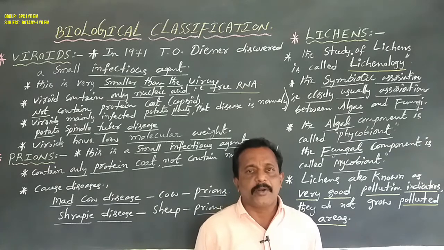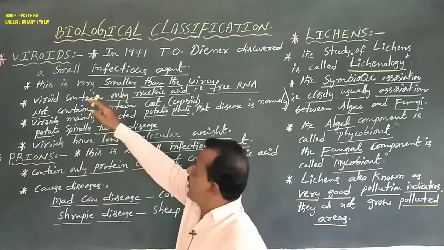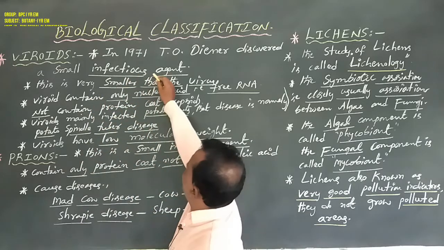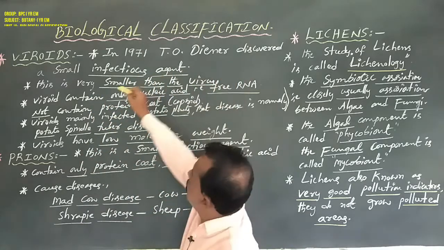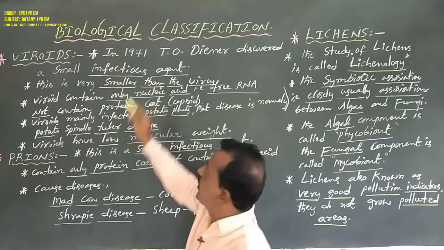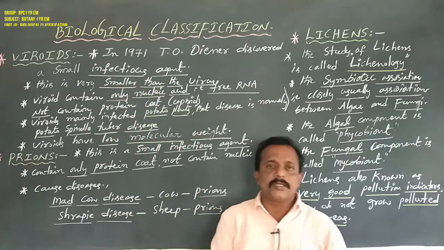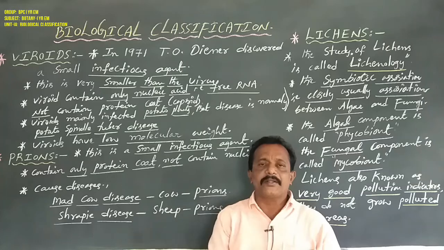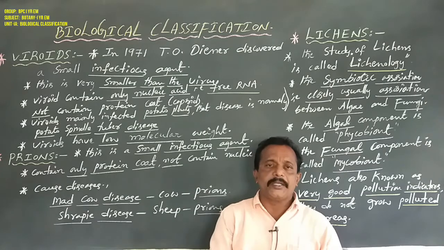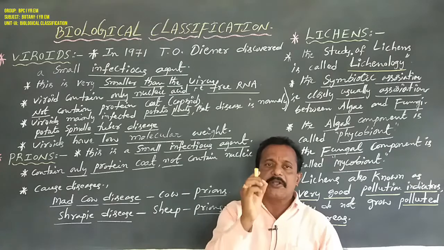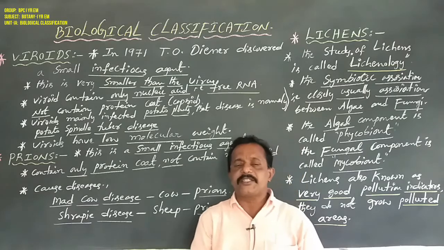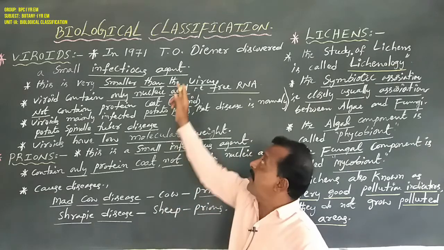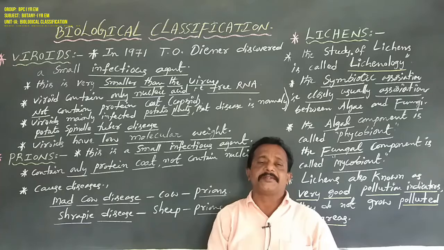Okay, now this is a very important area. In the year 1971, Theodor Diener discovered a small infectious agent that is called the viroid.